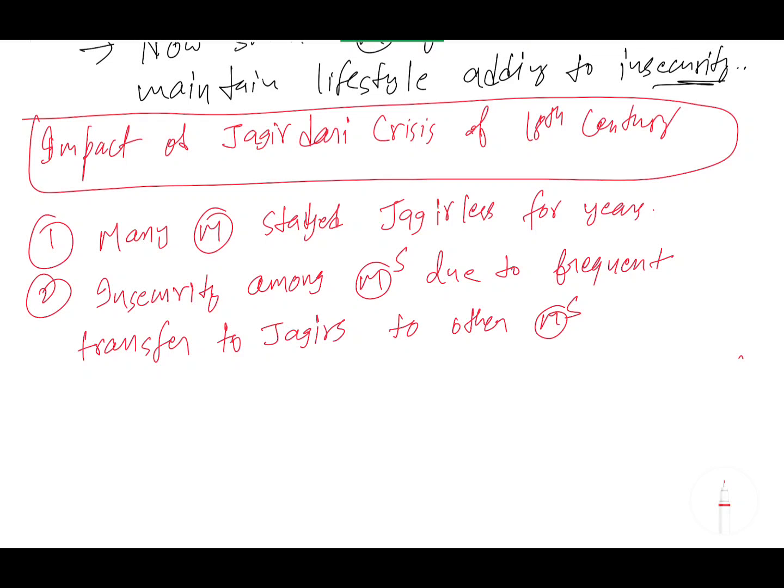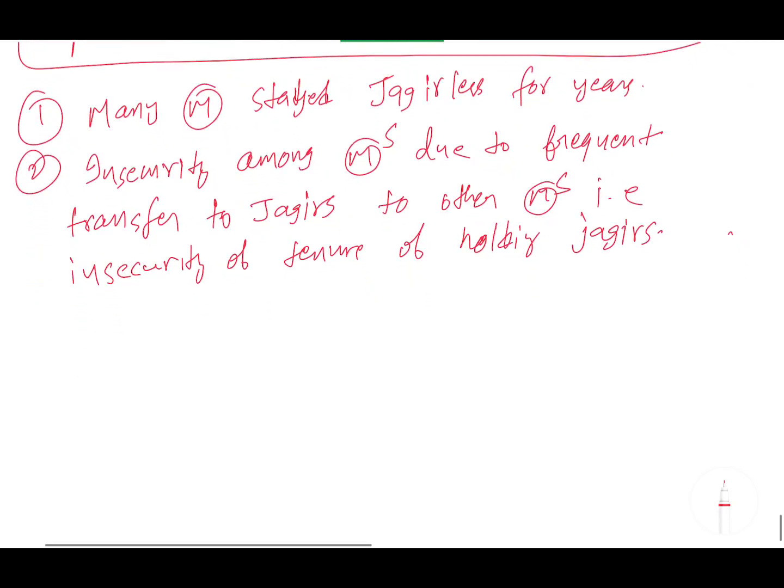Bigger ones have their own stake, and also they have got more because the king or the potential king has promised more mansab to get their support and to stay in power. Okay, so the frequent transfer of the Jagirs to other Mansabdars, that is insecurity of tenure of holding Jagirs. ठीक है. थर्ड पॉइंट लिखते हैं.